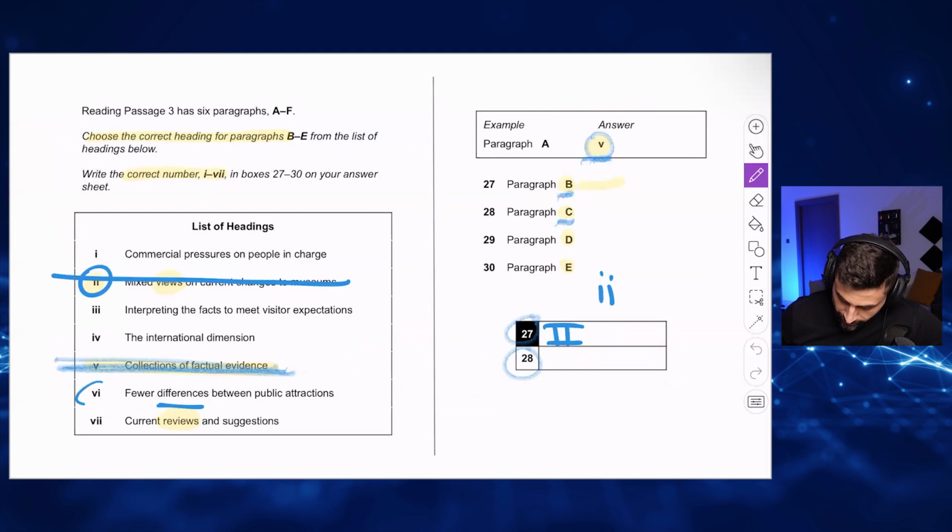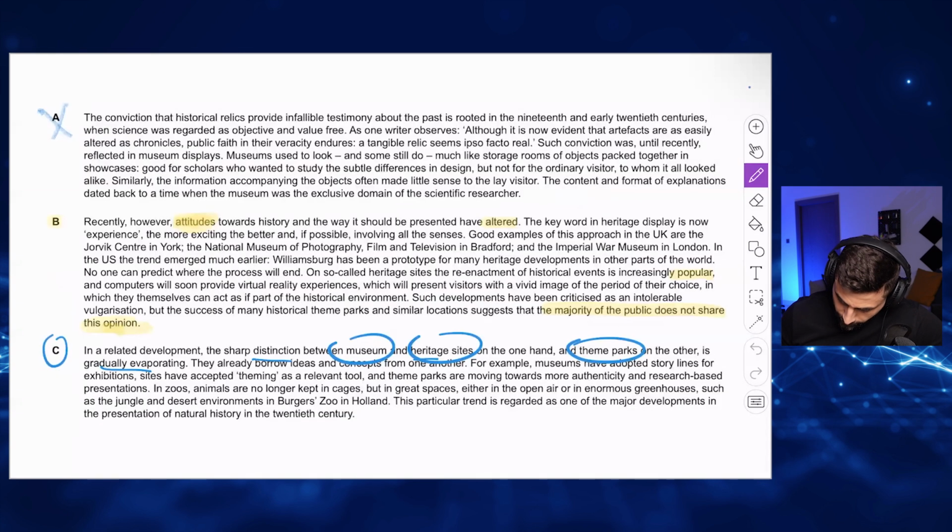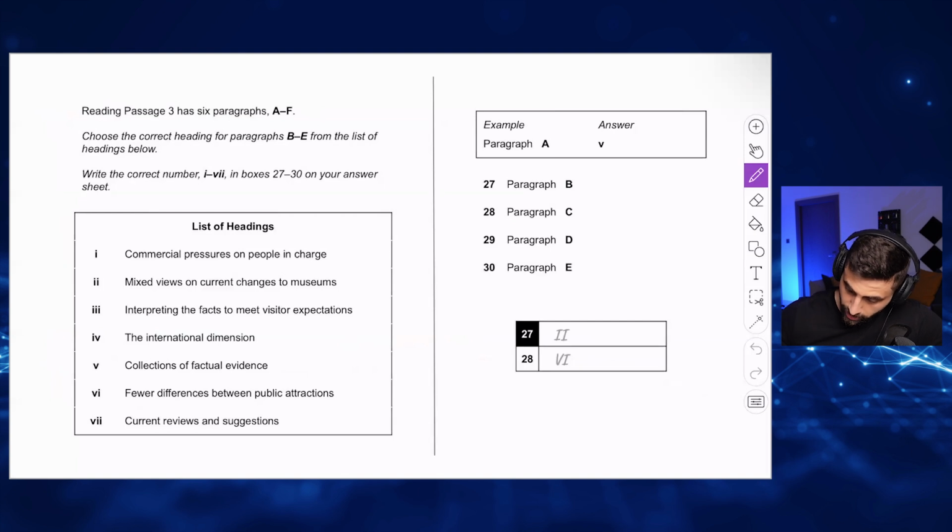So fewer differences, VI. This is VI. Well, let me just read to confirm my answer. They already borrow ideas and concepts from one another. For example, museums have adapted story... accepted themes... and more authentically research-based presentations; zoos no longer... but integrate... Okay, I didn't read anything that would make me change my mind. So these are the answers: double I, VI. This is how you write them.